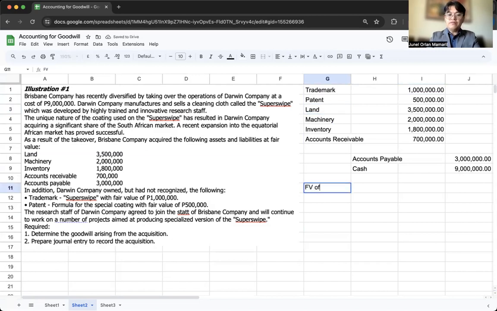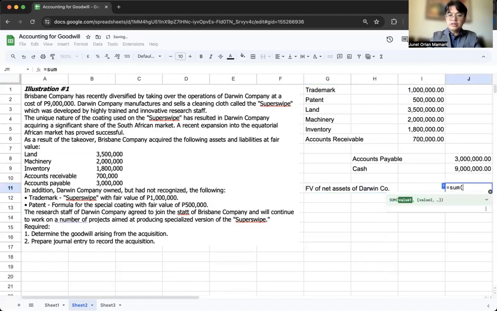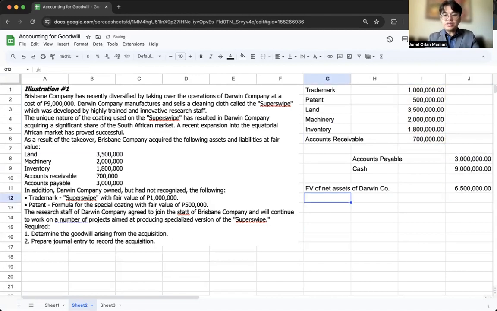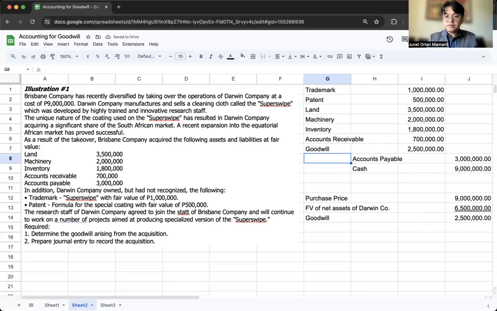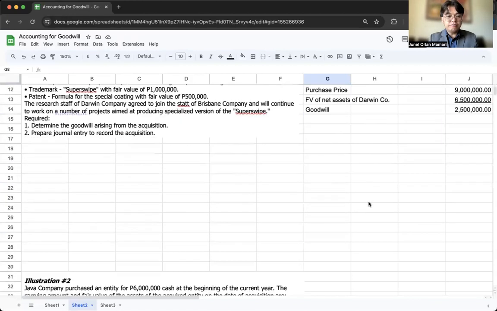So, how much would be the fair value of net assets of Darwin Company? That would be the total assets minus the liability. So that would be 6.5 million. Okay. And the purchase price is 9 million. Therefore, the goodwill to be recognized for this problem would be the difference of 2.5 million. So debit goodwill, 2.5 million. So pretty straightforward. Let's have another illustration.